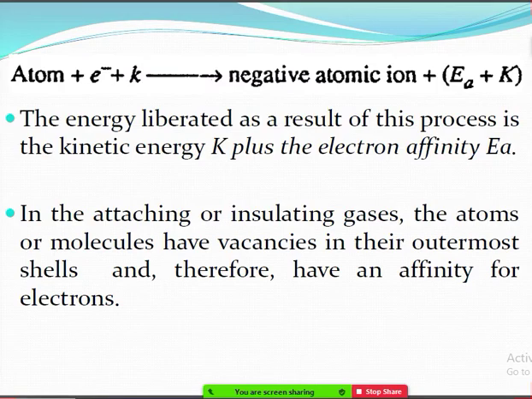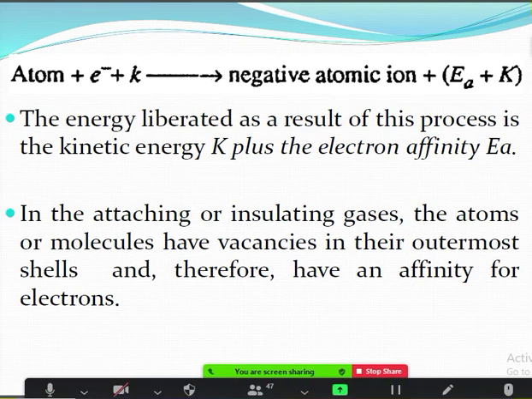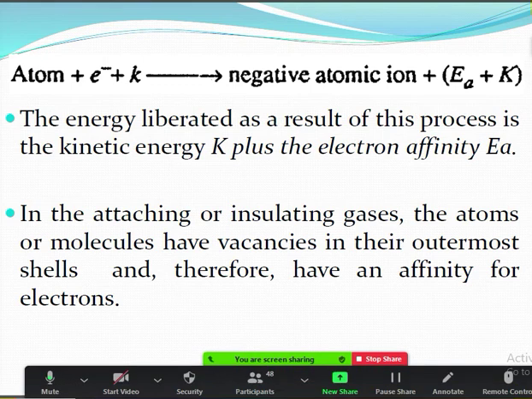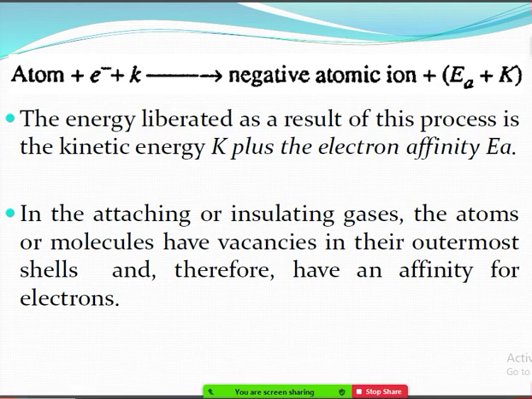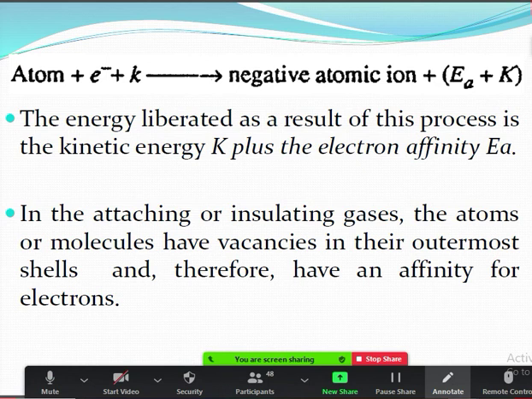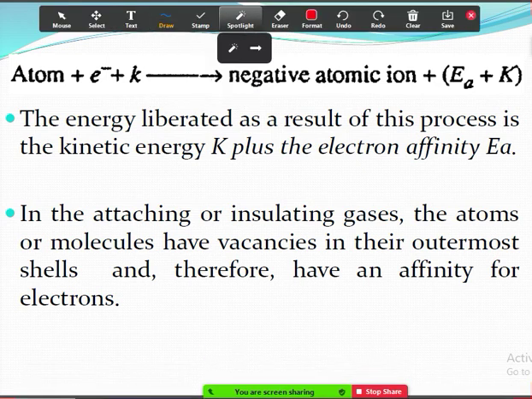This is the electron attachment process in the form of an equation. Atom plus electron plus kinetic energy K gives rise to a negative atomic ion plus EA plus K. Whenever an electron attaches to an atom, it becomes a negative ion.